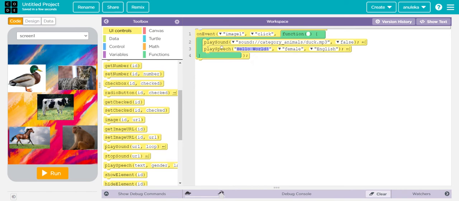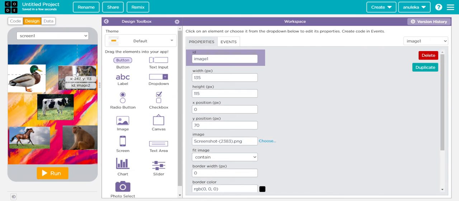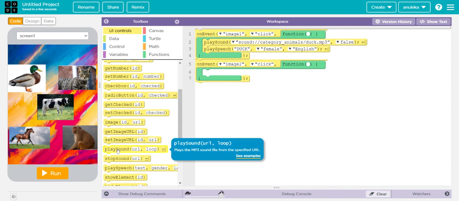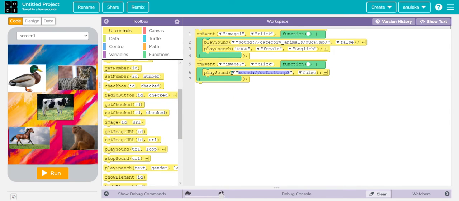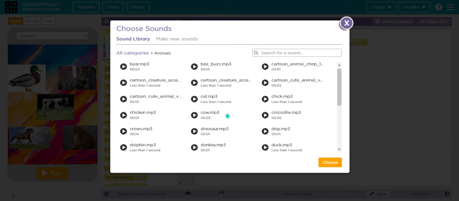And play speech duck. On event, now let's start it for cat. Cat ID is image 2. On event image 2 click, play sound, go to animals and choose cat.